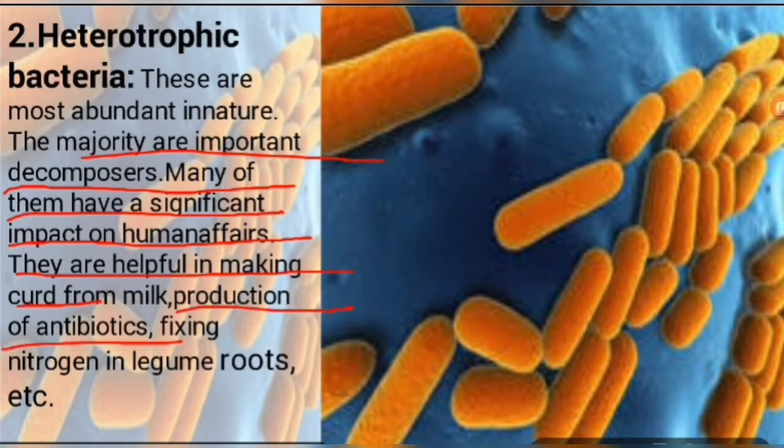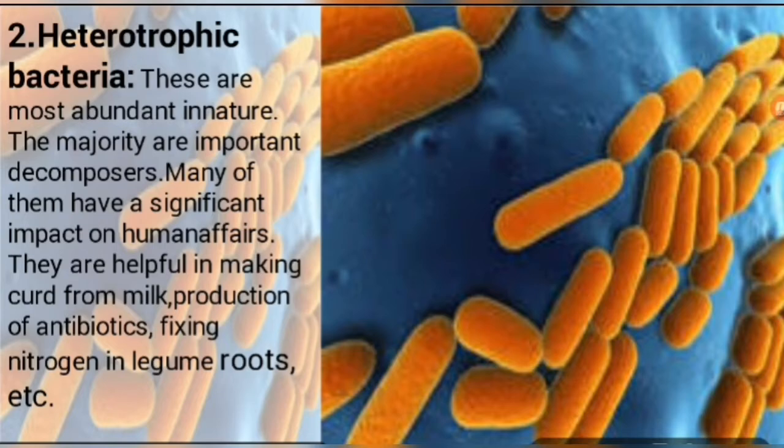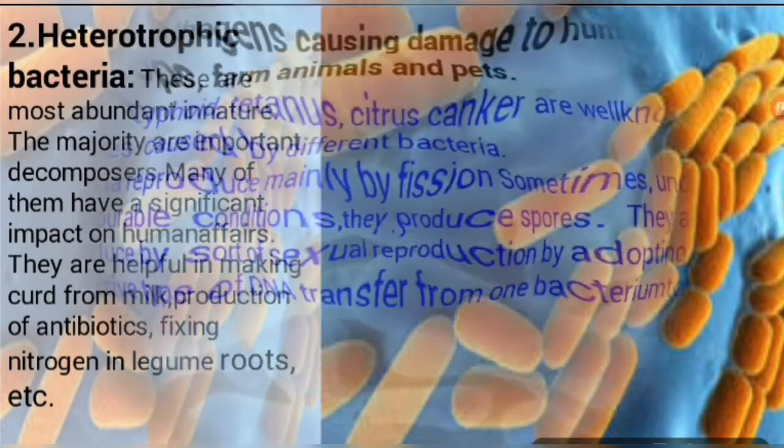Production of antibiotics is a very important use of bacteria. Without bacteria some antibiotics cannot be extracted. Fixing nitrogen in legumes: in leguminous plants there is a bacteria, Rhizobium leguminosarum, which fixes atmospheric nitrogen into nitrate and nitrite, which is very useful for the plants.